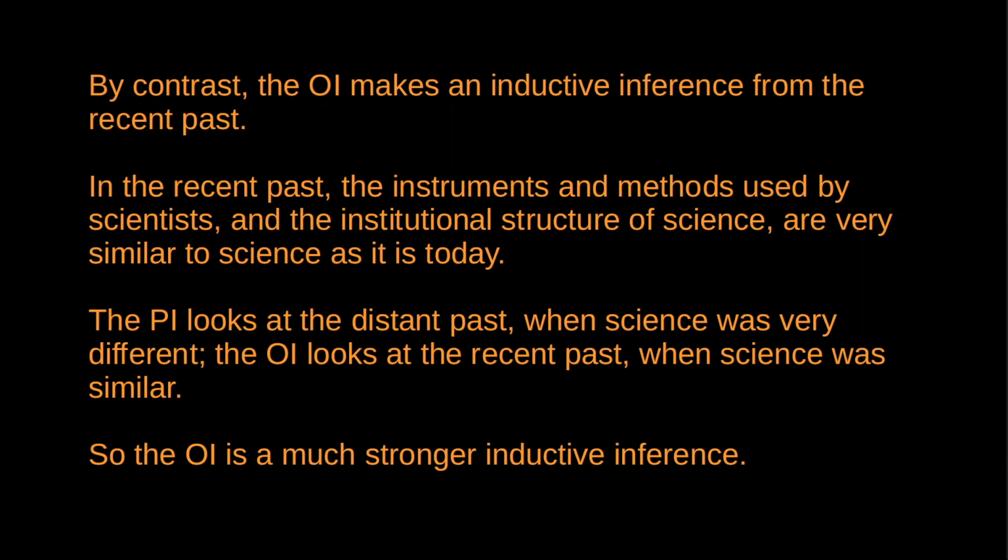The pessimistic induction looks at the dynamics of science in the distant past and draws a conclusion about contemporary scientific theories. But scientists worked in completely different ways in the distant past, and that undermines the inductive inference. The optimistic induction, by contrast, looks at the dynamics of science in the recent past, draws a conclusion about contemporary scientific theories. That's more appropriate because scientists in the 60s and 70s have a lot of relevant similarities to contemporary scientists. The optimistic induction is a stronger inference.